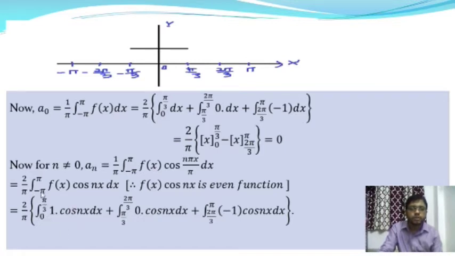So therefore this integration will be 0 to pi by 3 into 1 into cos nx dx, so f of x is 1 in that interval, plus pi by 3 to 2 pi by 3 into 0 into cos nx dx. So in the interval pi by 3 to 2 pi by 3 it will be 0, and plus 2 pi by 3 to pi into minus 1 into cos nx dx. So in that interval the functional value is minus 1.